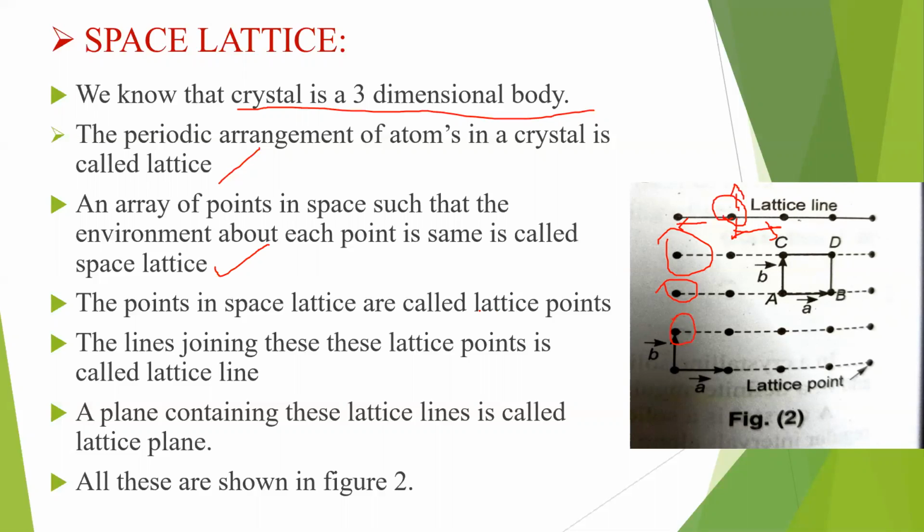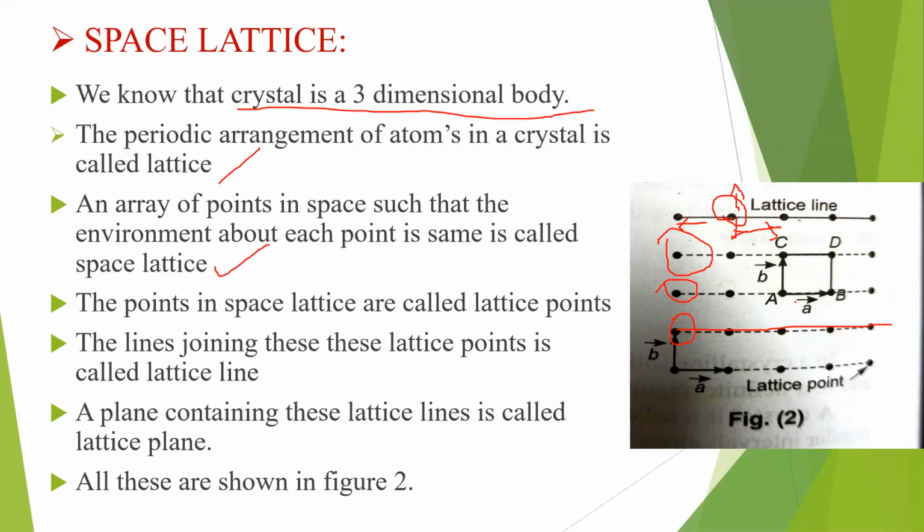All these are called lattice points. The lines joining these lattice points, the dotted lines here, are called lattice lines. Similarly, a plane containing these lattice lines, where the lines are arranged in a plane, is called a lattice plane. So in a space lattice, we have lattice points, lattice lines, and lattice planes. All these are shown in figure 2.